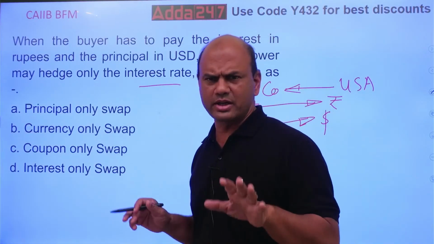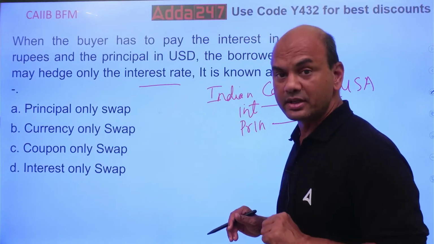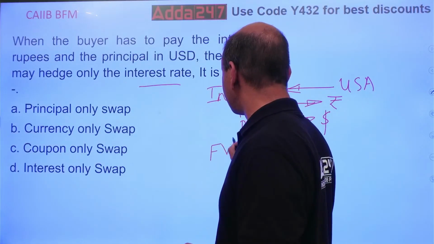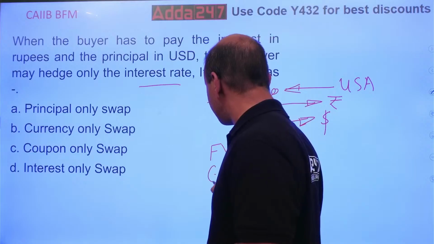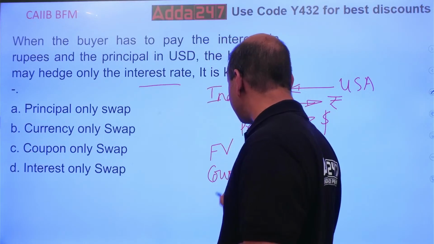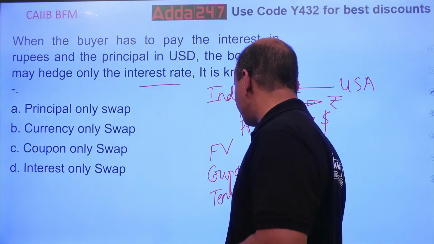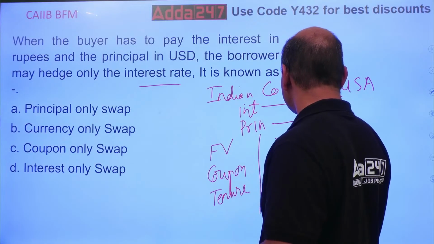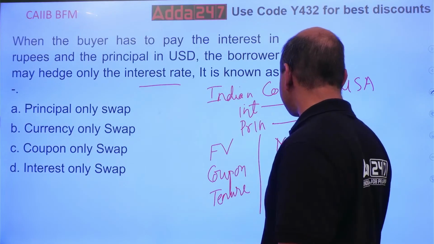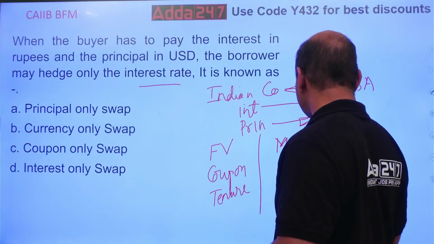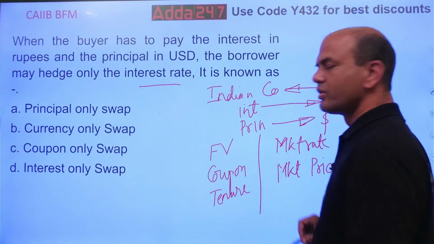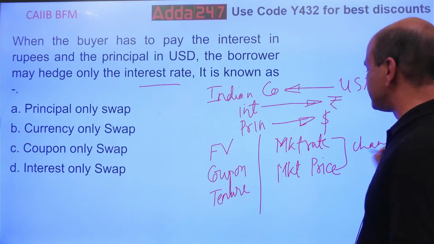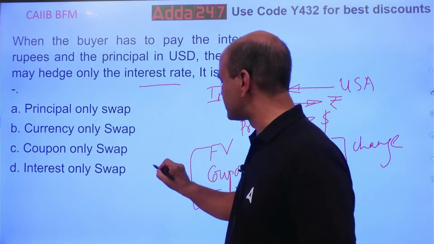When you're in any bond, there are 5 terms. Which are the 5 terms in any bond? Number 1, face value. Second one, coupon. Third one is tenure, the period of that bond, remaining period. Next, market rate. And market price, the price of that bond. So these are the 5 terms. Out of these, 2 always change, and these 3 never change, they are always fixed.